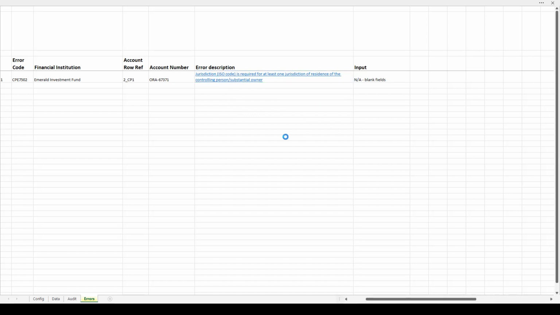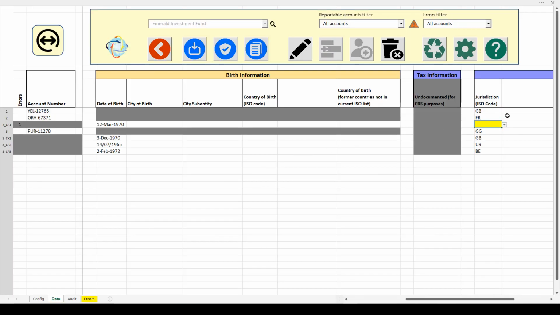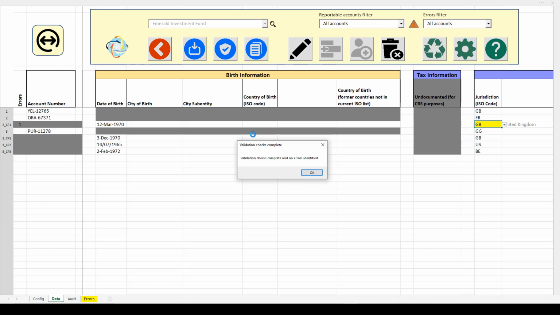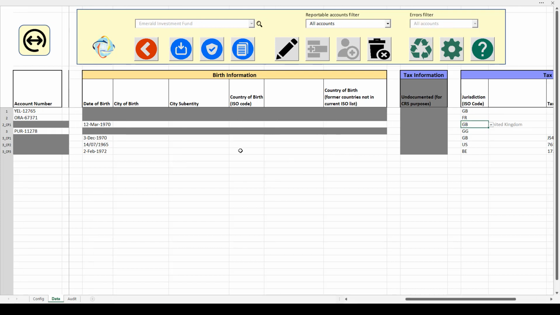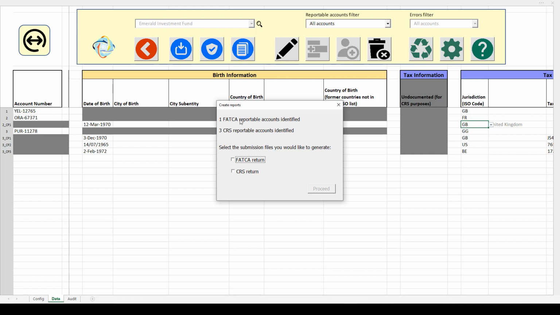I'll just click to that. I'll just resolve that and rerun the validations. Okay, and now I can proceed to creating the reports. This has identified that I've got FATCA and CRS reportable accounts. That's because one of the passive NFEs had a US reportable controlling individual. I'm going to select both, proceed.